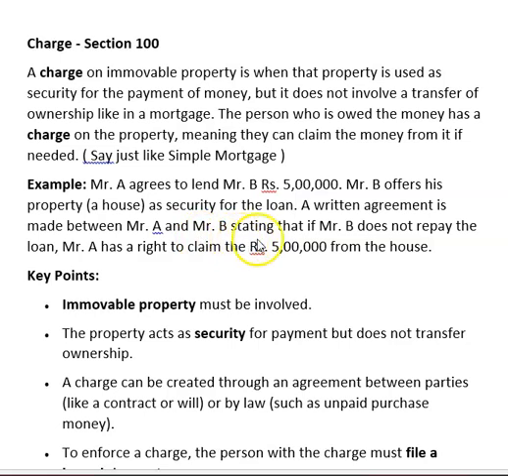Mr. A and Mr. B stating that if he does not repay the loan, Mr. A has right to claim the rupee 5 lakhs from the above house. This is in syllabus, so I am going through charge, section 100. But I have seen one or two times an MCQ coming, for 1 mark. What is the charge?